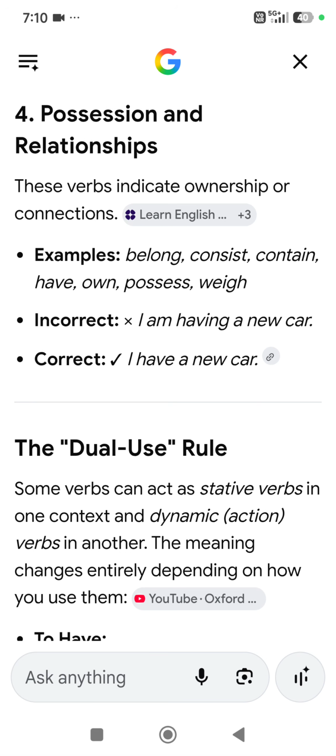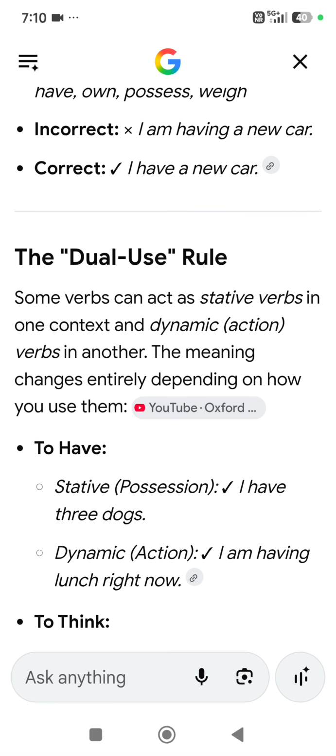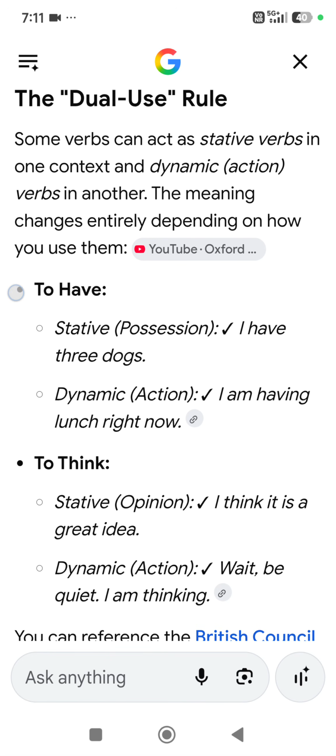"I am having a new car" is a very common mistake. We all do it, but please avoid this mistake. "I am having a new car" is wrong. "I have a new car," because that is the stative verb of possession. So please say "I have a new car." Now, what is important? The dual use rule, which is asked for spotting the errors.